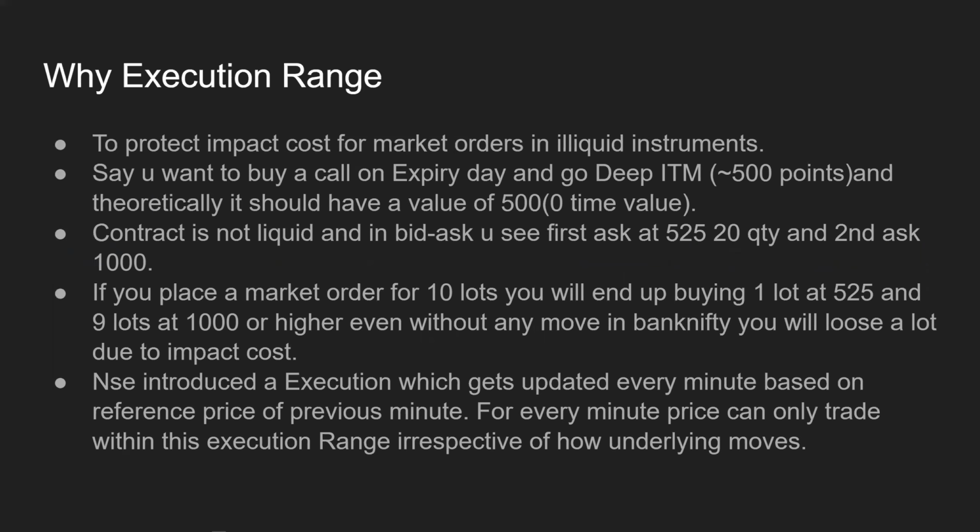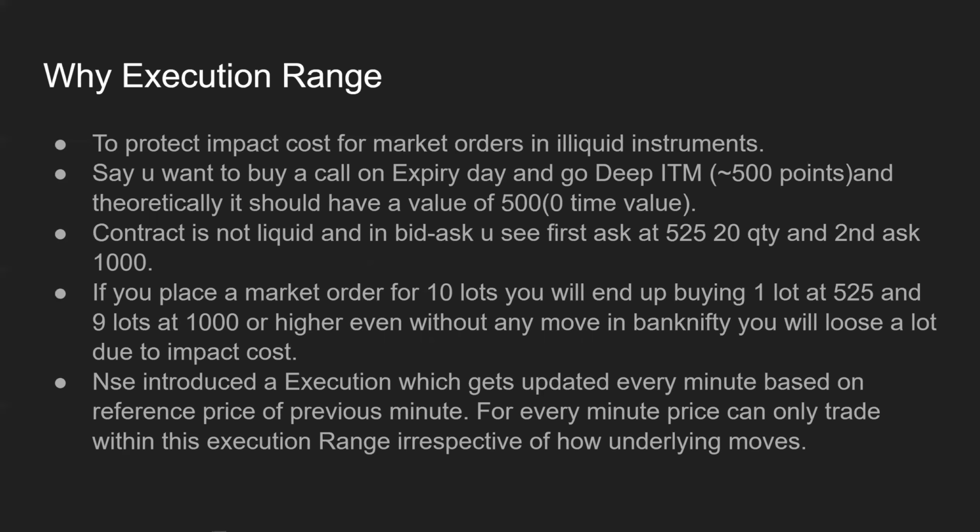So basically, let's take an example to understand why we need execution range and what can happen if it is not there, right? Say you want to buy a call on expiry day and you go deep ITM, almost 500 points, and theoretically it should have a value of almost 500. That is zero time value. It is just a theoretical assumption, right?